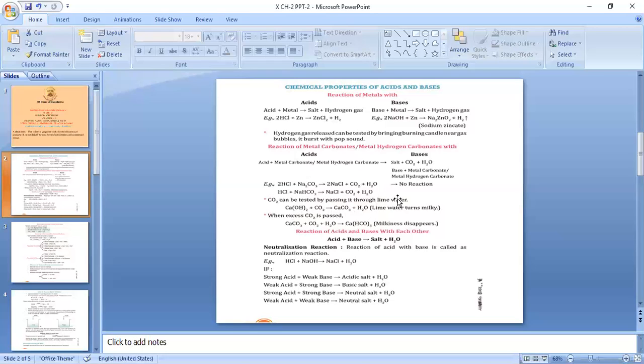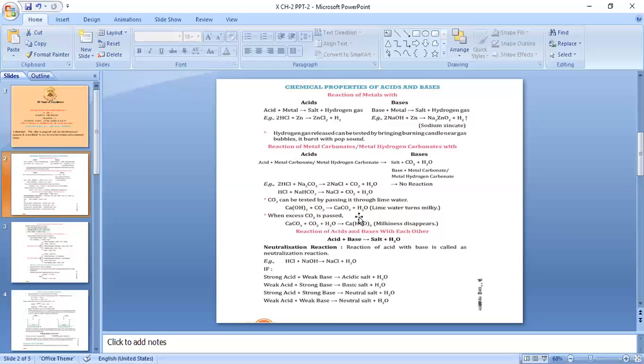The lime water, which was originally colorless, will turn into a milky appearance. Why? Because calcium carbonate is white in color, so this calcium carbonate, when dissolved in water, gives a milky appearance. So when CO2 gas is passed through lime water, the colorless lime water turns milky.